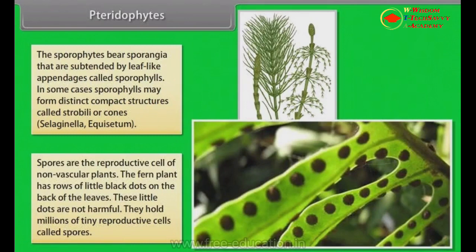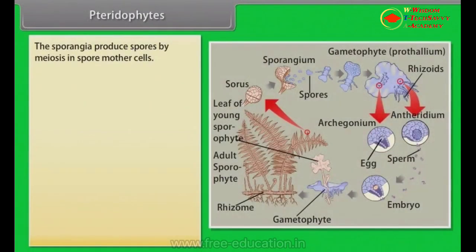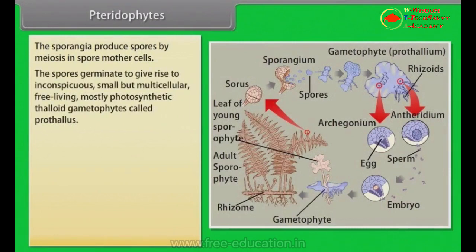Spores are reproductive cells of plants. The fern plant has rows of little black dots on the back of the leaves. These little dots are not harmful. They hold millions of tiny reproductive cells called spores. The sporangia produce spores by meiosis in spore mother cells. The spores germinate to give rise to inconspicuous, small but multicellular, free-living, mostly photosynthetic thalloid gametophytes called prothallus.